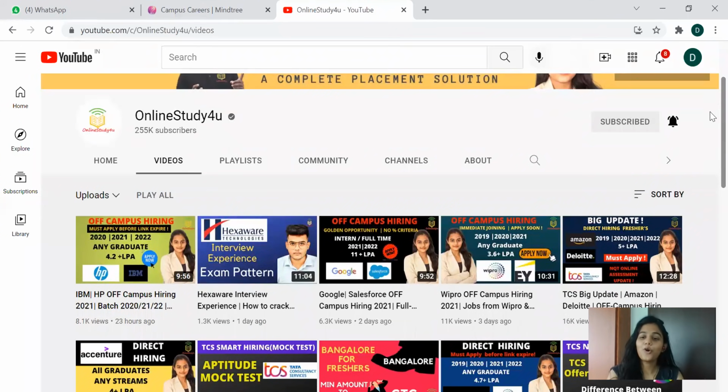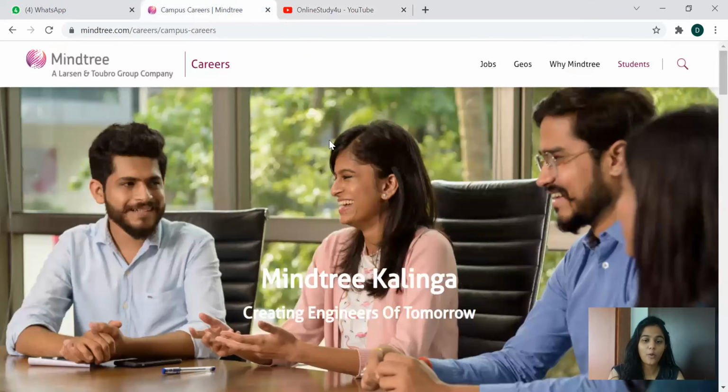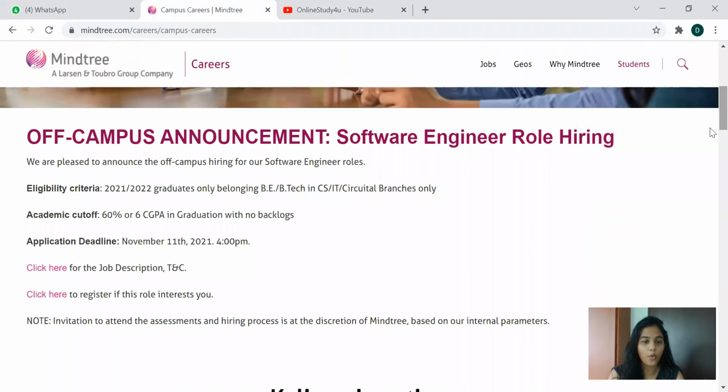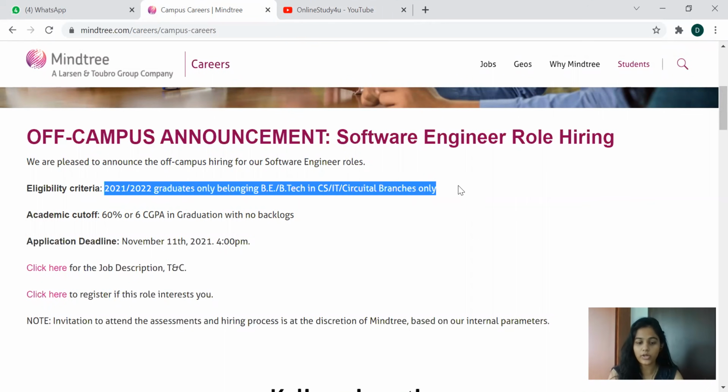Okay. So yes, let's move on to the job available. It's the opening from Mindtree for the software engineer role, and the eligibility criteria is 2021-2022 graduates only, belonging to BTech in CS, IT, circuital branches only. Okay, so this is the branch criteria, circuital branches only.